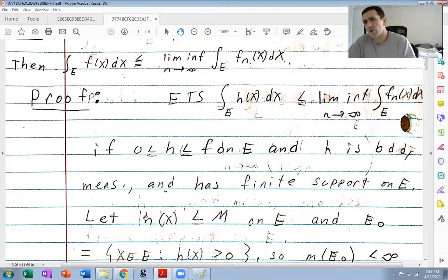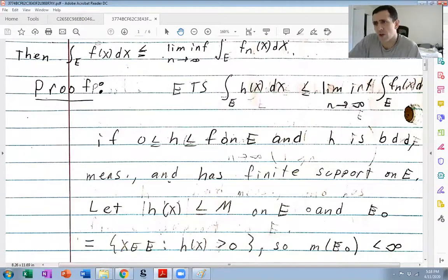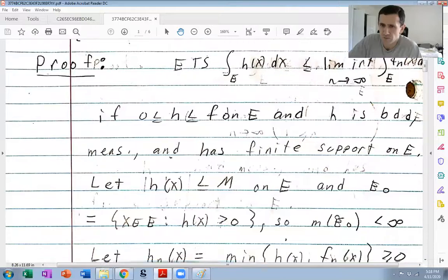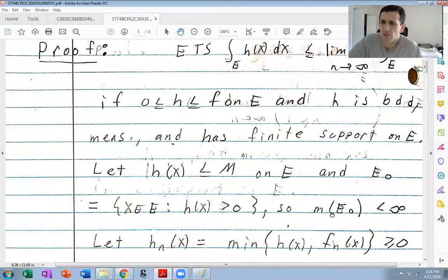Okay, so first, let's just notice that, well, sorry, let's not notice anything. Let's pick a bound for h. h is bounded, so let's say h of x is less than or equal to M on E. And let's say E0 is the set where h of x is positive, the same thing as the set where h of x is not 0, because h is non-negative. h has finite support, so the measure of E0 is less than infinity. Okay. So let's say hn of x is the minimum of h of x and fn of x.